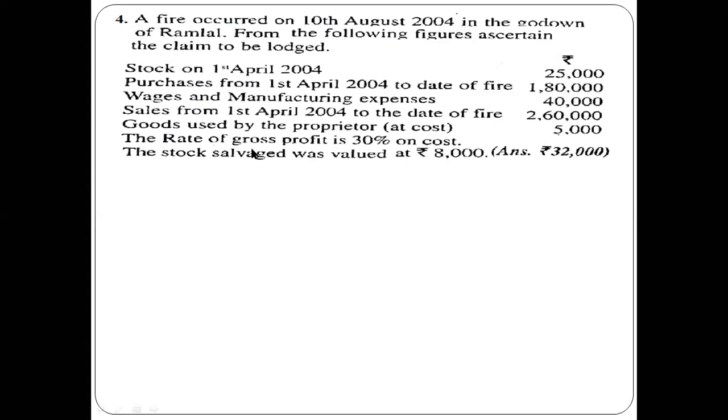At the same time, the rate of gross profit is 30% on cost. We need to calculate gross profit. Whenever it is on cost, what is the formula? Gross profit is equal to sales into rate divided by 100 plus rate, right? So we'll see the answer. We are doing these sums a little bit fast because you are already aware of the procedure, right? So we start with the solution.